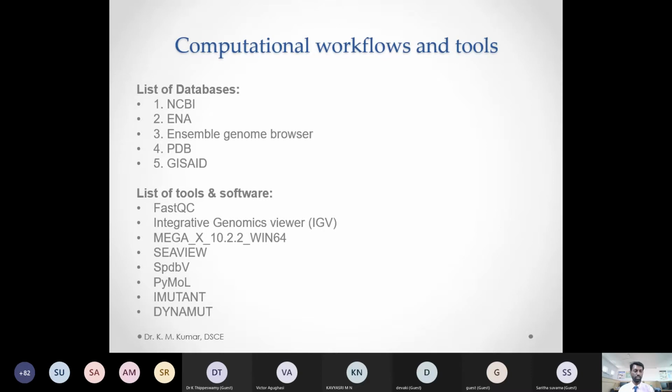So how to find this genome data, the SARS viral genome and their data sets. Different tools are available, and also for their mutations, and different softwares we're going to use to analyze this data. We'll see this in detail in the hands-on session.